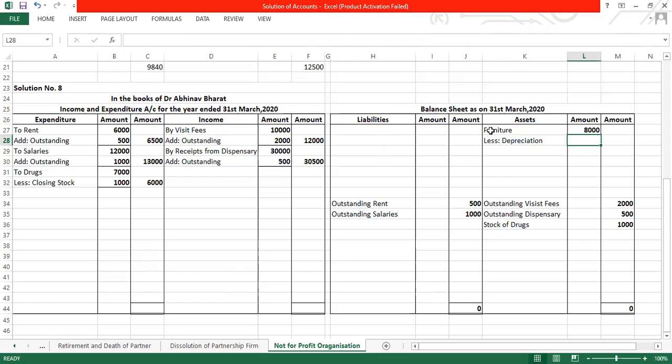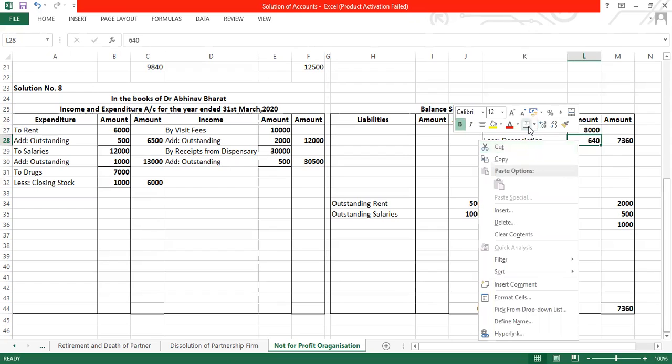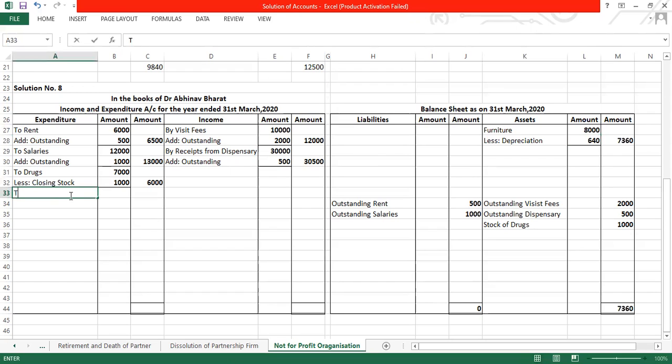So 8% कितना होता है? 8 8 64, 640. So minus करने के बाद you will get the amount as 7360. It's a depreciation, second effect on the asset side. As you know that what you write, नीचे दोनों भी है ना, तो दोनों का एक साथ लिखेंगे.